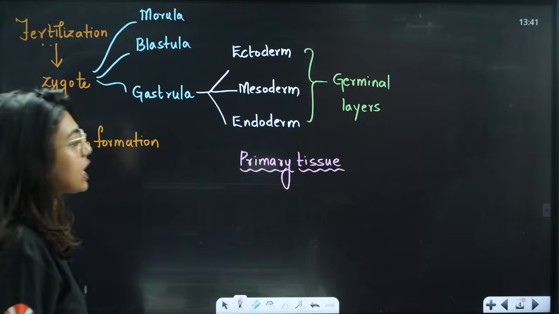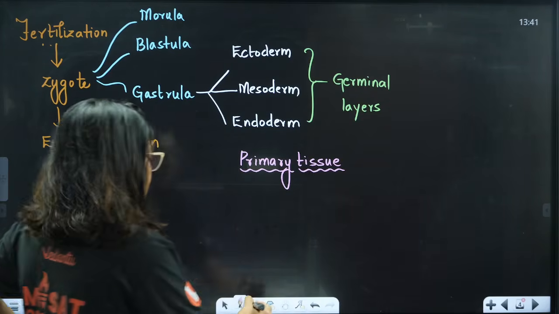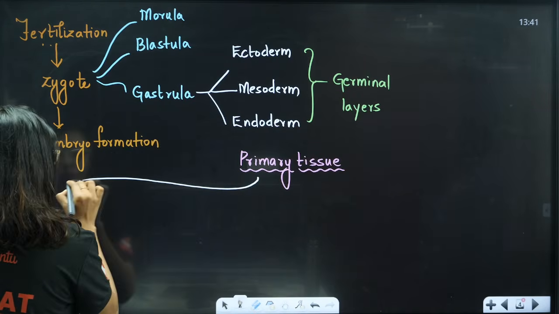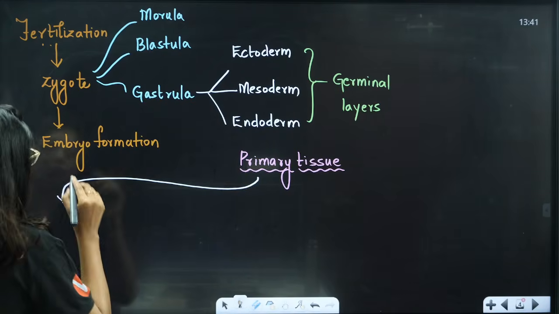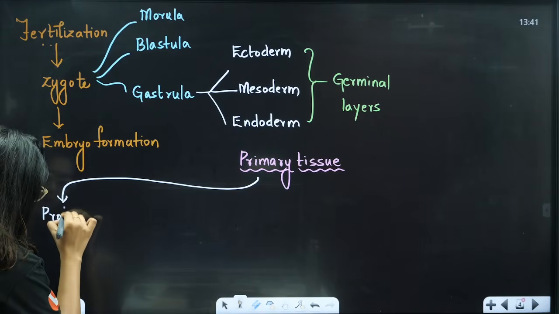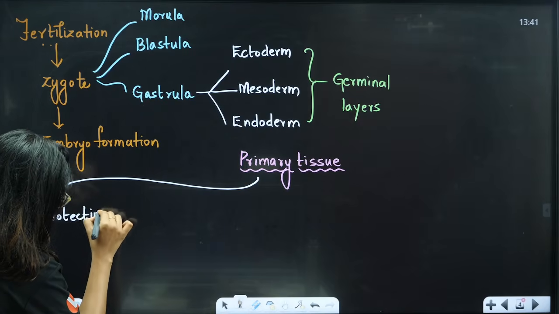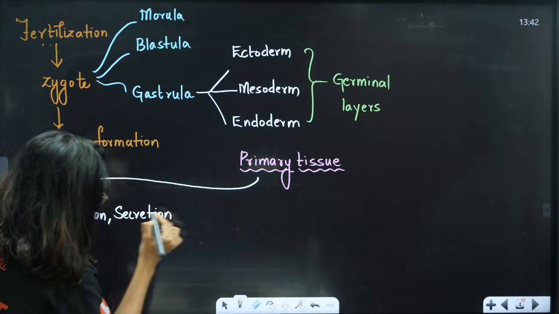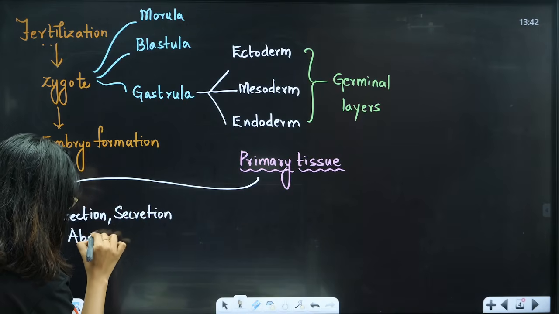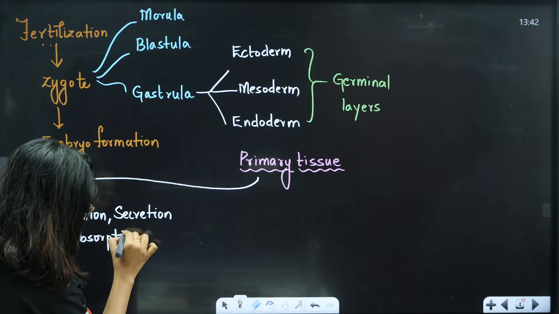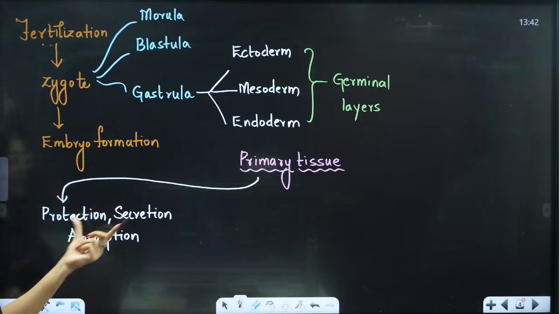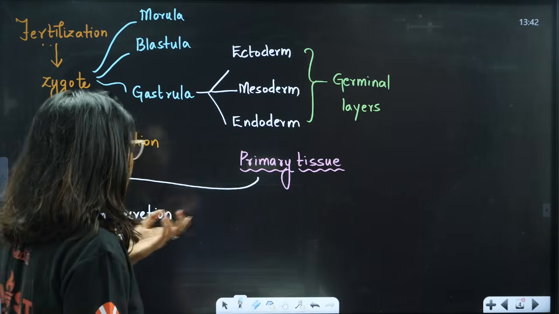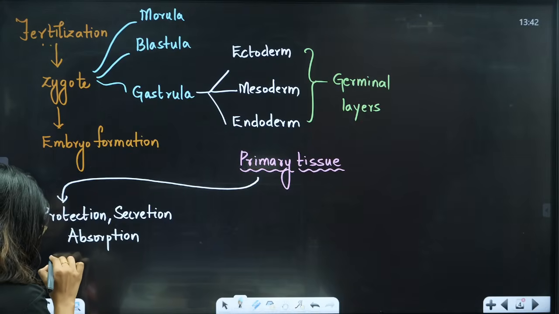Okay, primary tissues. Which are the primary tissues I am going to teach you? Generally, I am going to teach you first the tissue which mainly helps in protection. We will first learn their jobs. They are going to help in protection, secretion, and absorption. Now, ma'am, who is this who's going to help in all of this? Yes, that is none other than, students, your epithelial tissue.